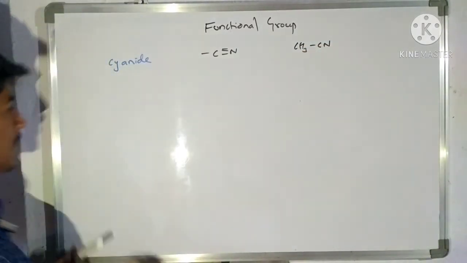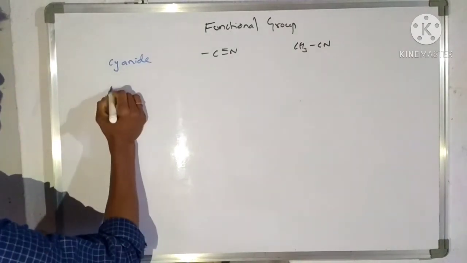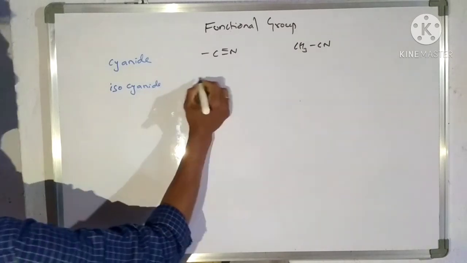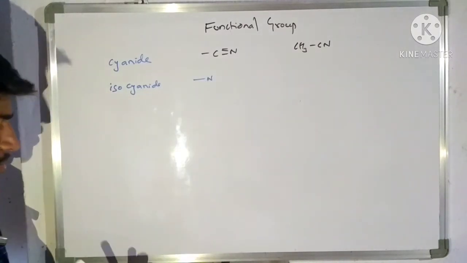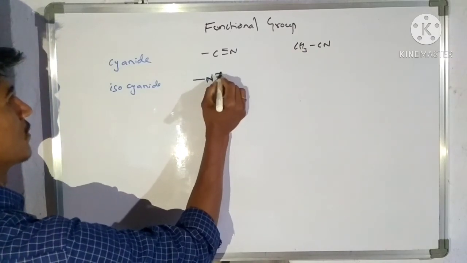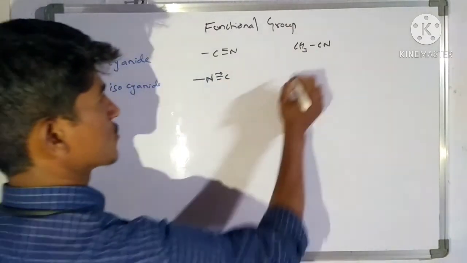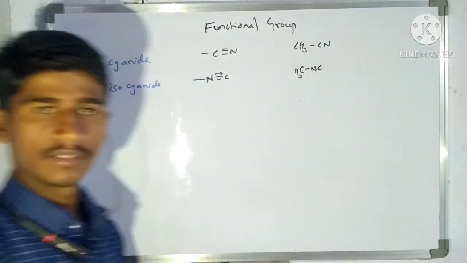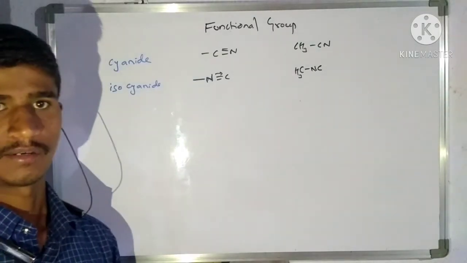The next is isocyanide. Here the functional group is like this: N, C. So CH3 and NC. This is isocyanide.